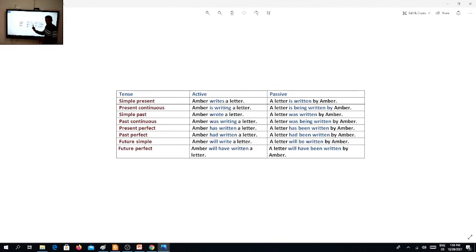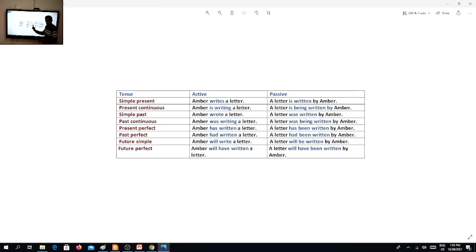Then here I added what? I added the auxiliary verb, which is was. And I have verb 3, or the past participle of write, written. Those verbs in blue have been changed by adding some auxiliaries. The same goes for, for example, the past perfect. If I go to a sentence like Amber had written a letter, and I want to change it into passive: a letter had been written. A letter had been written by Amber.